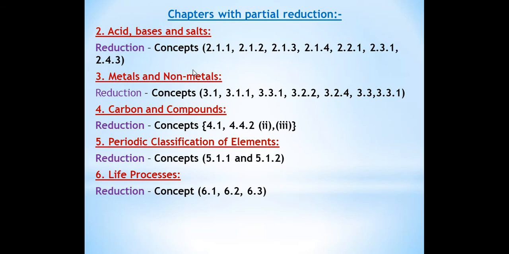Now concept number 2.1.2, how do acid and bases react with metal? Page number 19. This topic as well as the activity is removed. Now concept number 2.1.3, page number 20. This topic as well as the activity is removed. Next is our 2.1.4, how do acid and bases react with each other? Page number 21. This is also removed from the syllabus. But concept number 2.1.5, this you have to study. Reaction of metallic oxide with acid. This we have to study. So you can cross out topics 2.1.1, 2.1.2, 2.1.3 and 2.1.4.